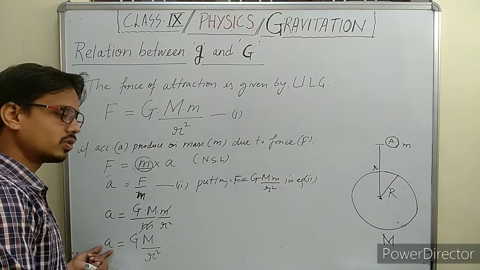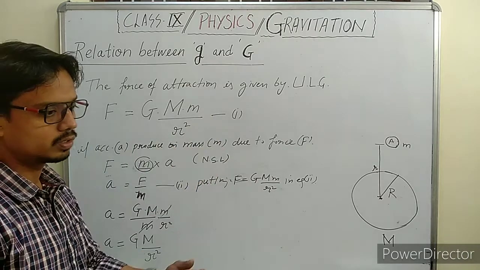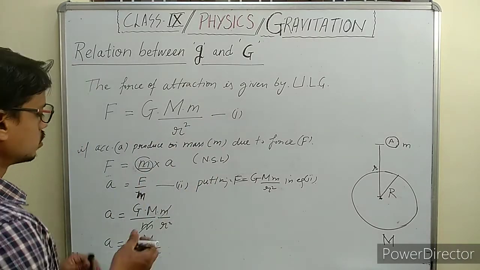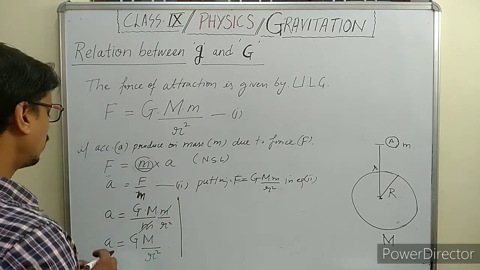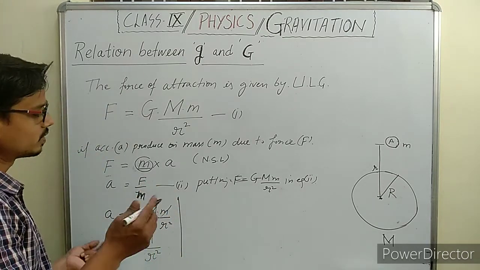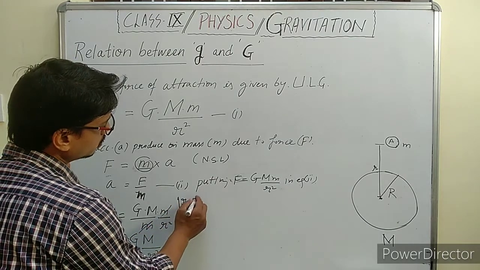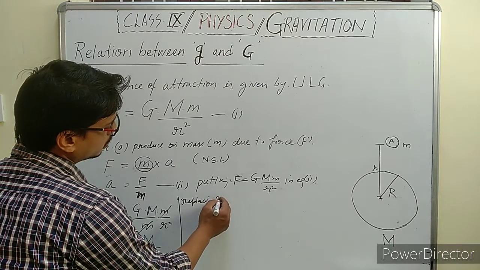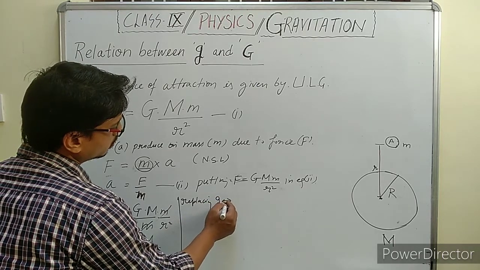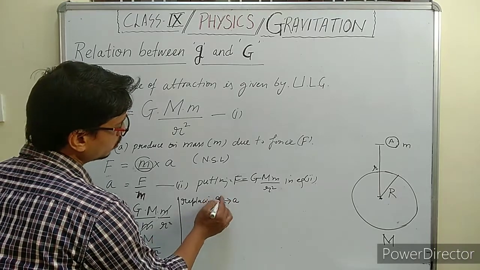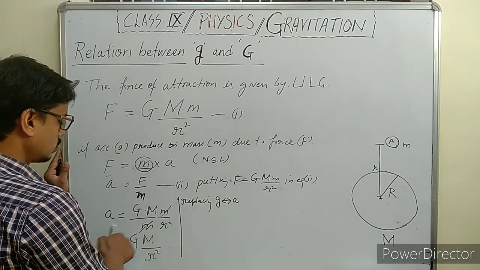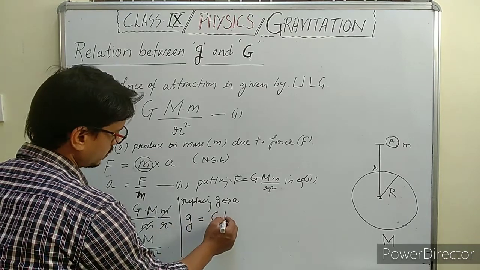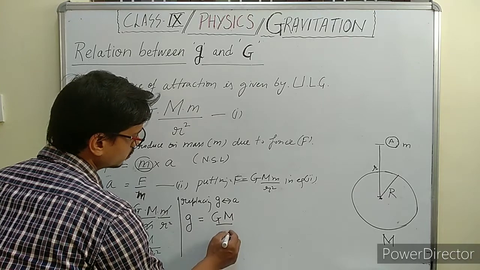This is acceleration, and when a body falls towards the earth, this acceleration is known as the acceleration due to gravity. So replacing small a with small g, we write small g is equal to capital G capital M upon r square.